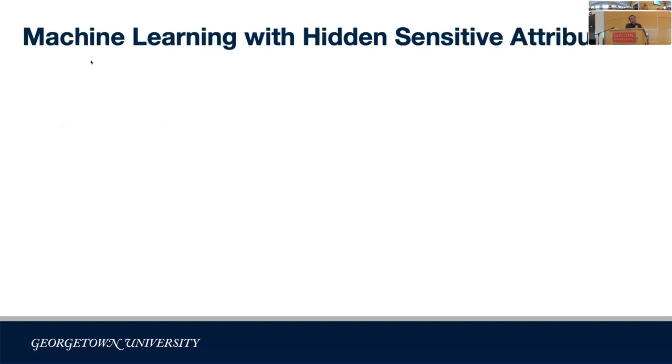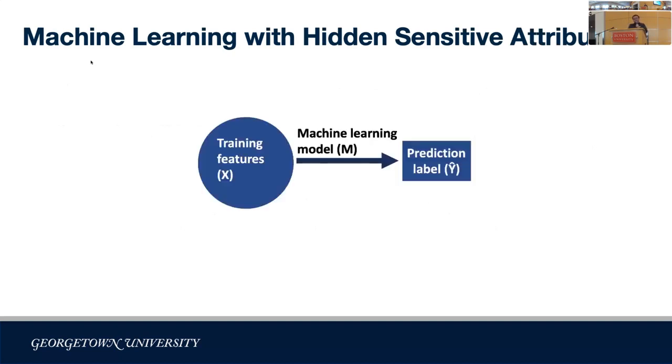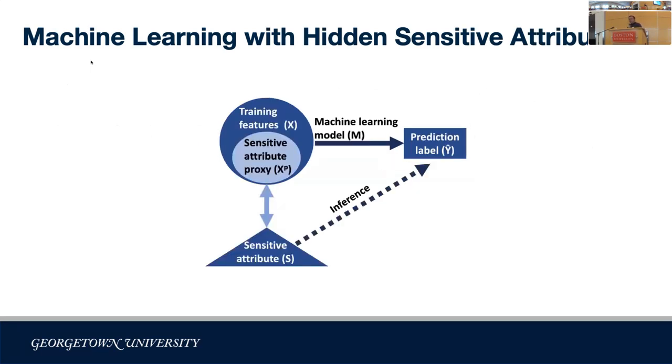So what are the problems with this hidden sensitive attribute? This is a typical machine learning model. We have our training features X, and we apply some machine learning model M and get some prediction labels Y hat. But the problem is that some features are proxies to the sensitive attribute.